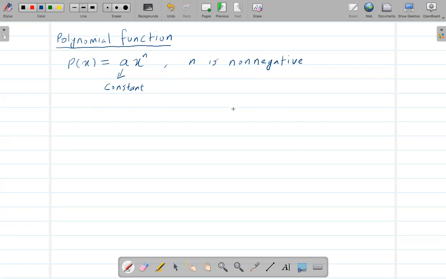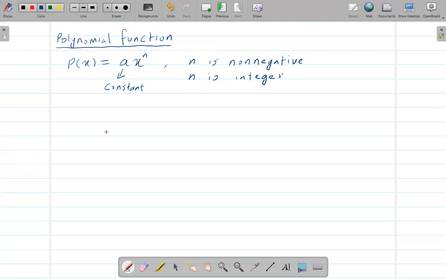And also n is an integer, so that means n cannot be a decimal number or a fraction, right? So you need to satisfy this condition, and also the equation or the function should be in this form to say that it is a polynomial function.